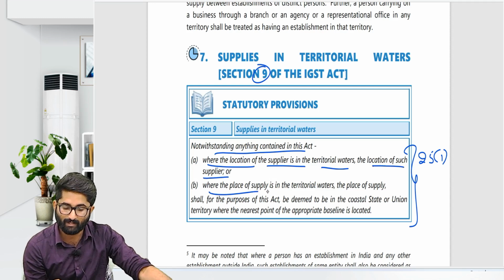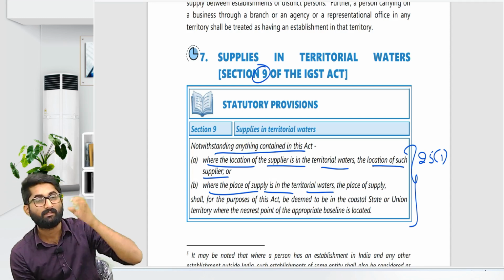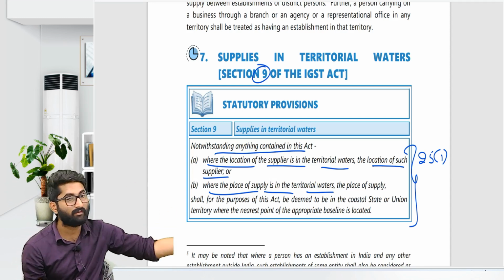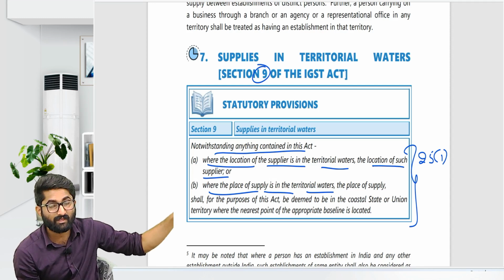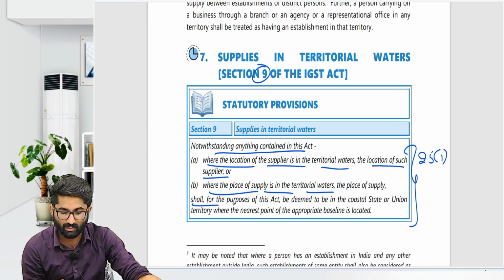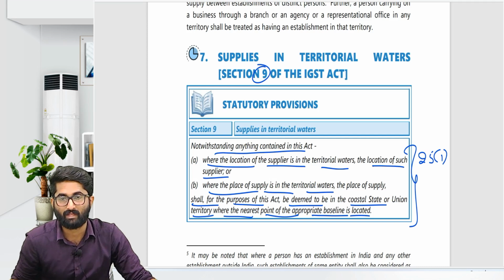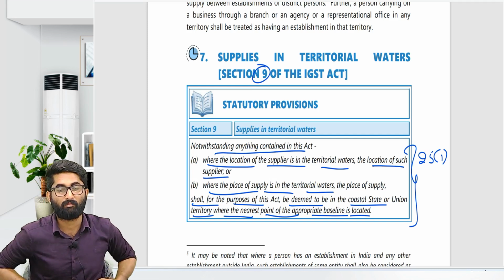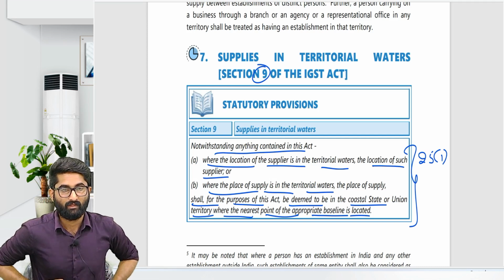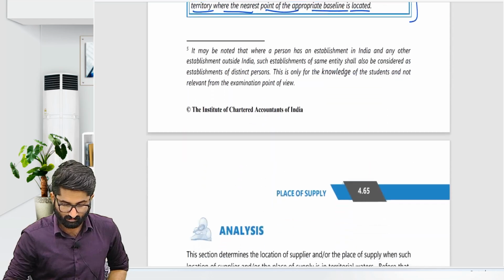Where the location of the supplier is in territorial waters, then the nearest baseline to that supplier will determine the place of supply. It shall, for the purpose of this Act, be deemed to be the coastal state or union territory where the nearest point of the appropriate baseline is located. So I hope section number 9 and all these things have been covered.